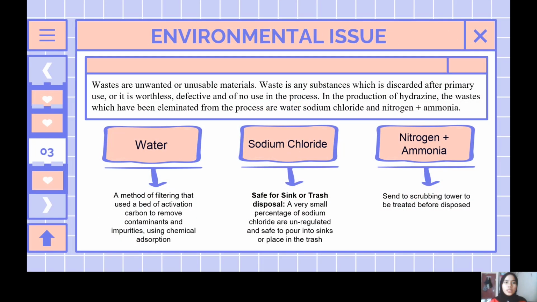For environmental issues, the byproduct obtained from Olin-Raschig process are water and sodium chloride in the form of salt and some excess nitrogen plus ammonia as waste. We need to make sure that they are disposed of in the right manner.